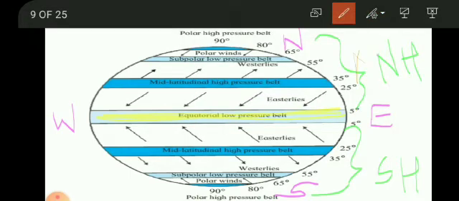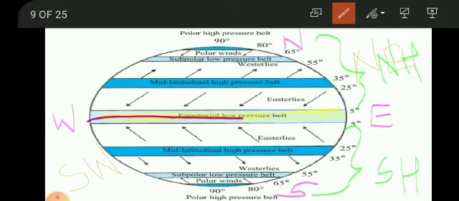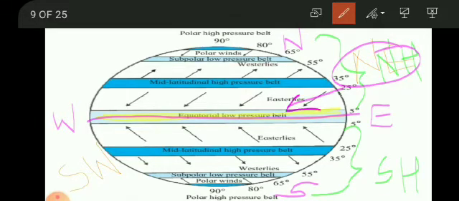This is the northeast direction. And this is towards the southwest. Here south and west, so this will be the southwest direction. So in this way, in the northern hemisphere, it will blow from the northeast towards the southwest.